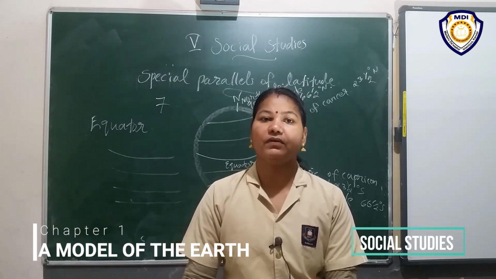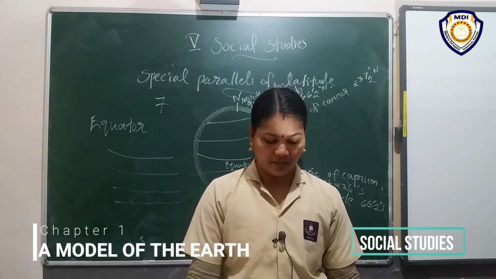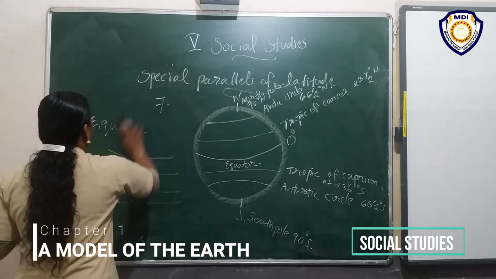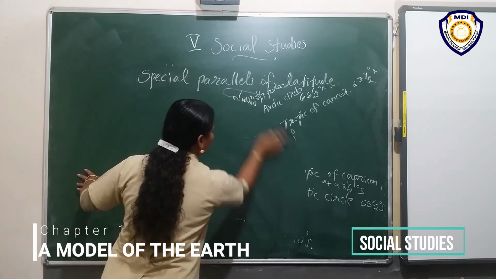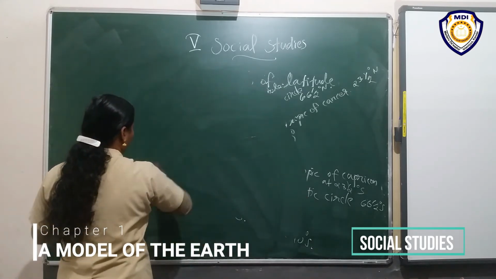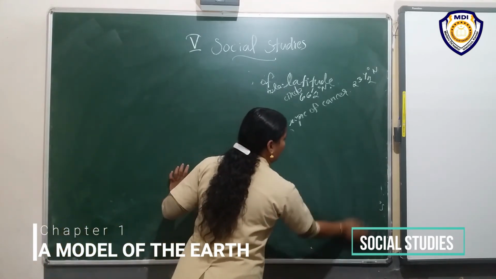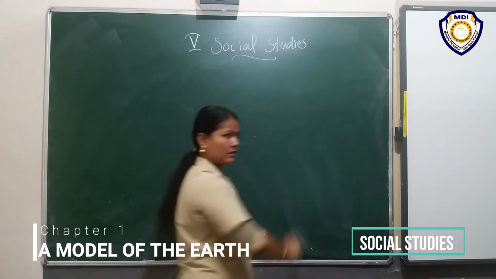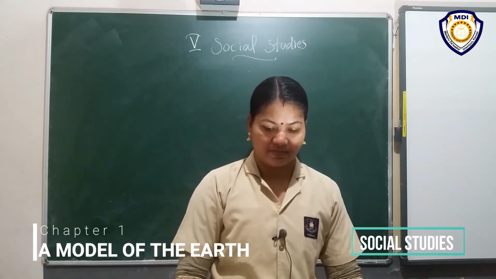All of you look at your textbook and write down in your notebook. Speedily write the question. Avoid spelling mistakes. If you make any spelling mistake, you want to write it in position. Don't make mistakes. Be careful.